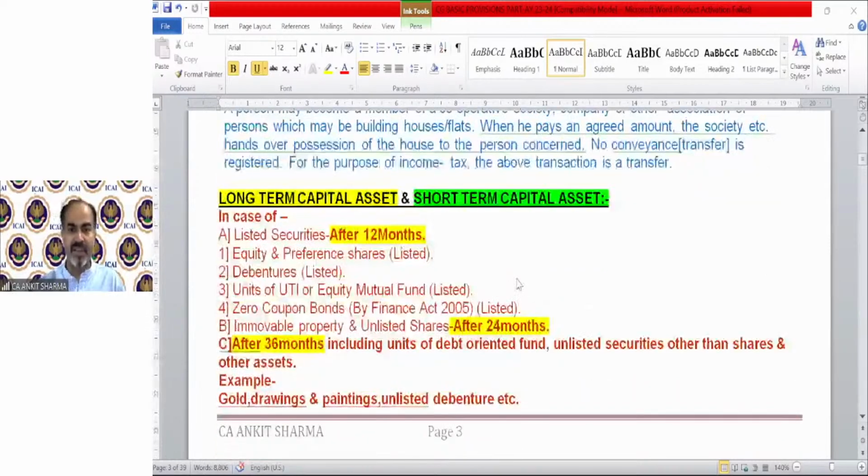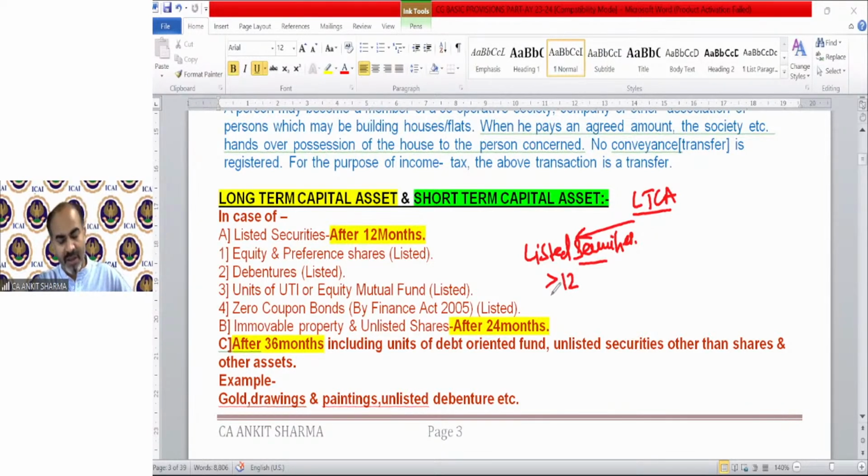Clear? So we are discussing what is the definition of long-term capital asset. What is the meaning of long-term capital asset? It says in case of listed securities, if your securities are listed on a stock exchange, then after 12 months, if you transfer those securities, for example, I purchase a listed security this year and I sell it after 12 months, exceeding 12 months, up to 12 months this condition will not be fulfilled.